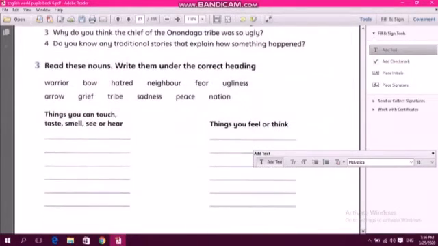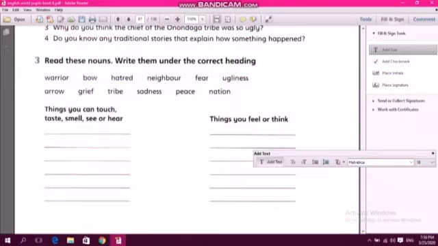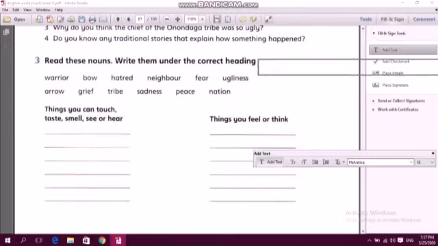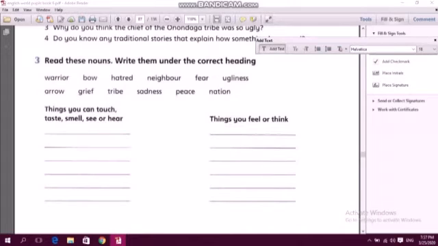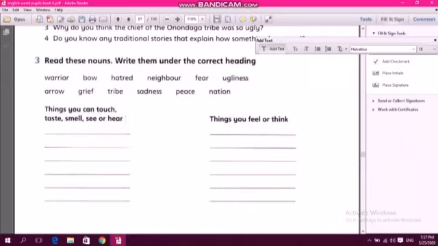Exercise number 3. Let's do it together. Read these nouns, write them under the correct heading. We have nouns. You are gonna choose whether they are things you can touch, taste, smell, or see. Or here, what do we mean by this? This means that I'm talking about common nouns, things that you can touch, see, and hear. Things you feel or think, things that you can feel but you cannot touch, are called abstract nouns.